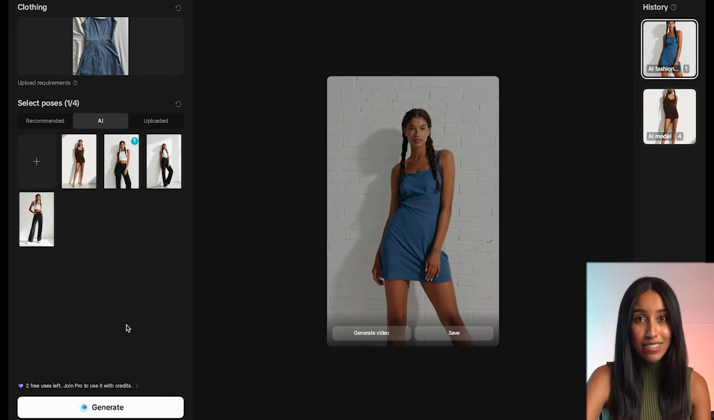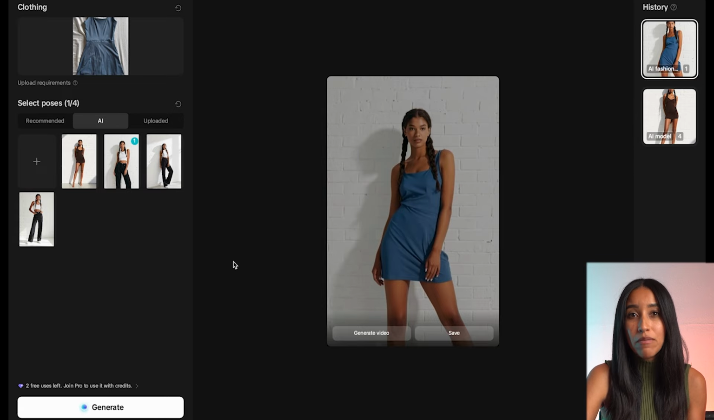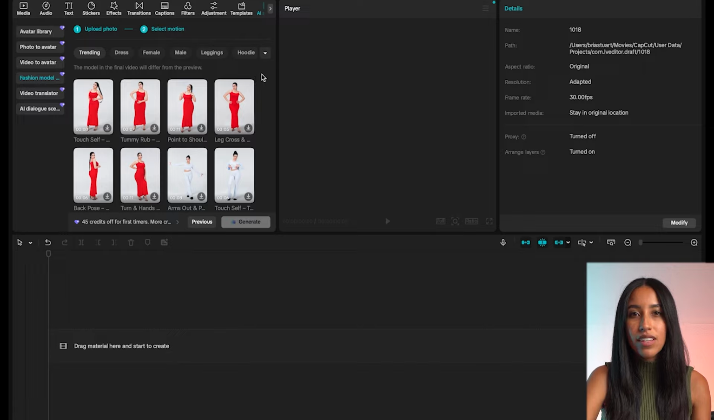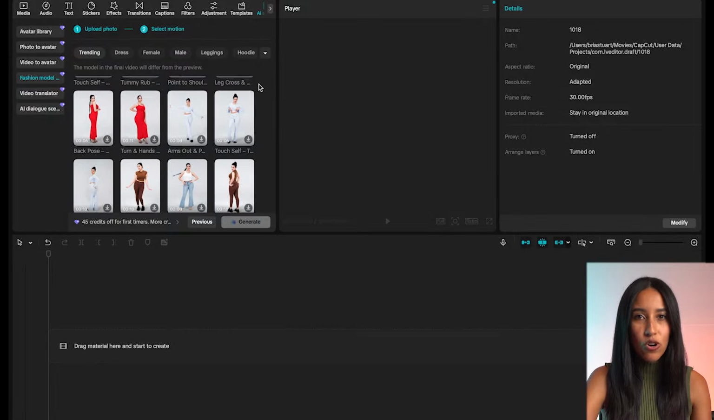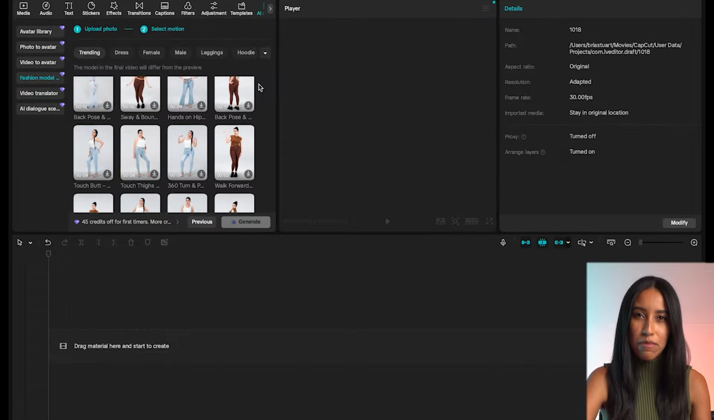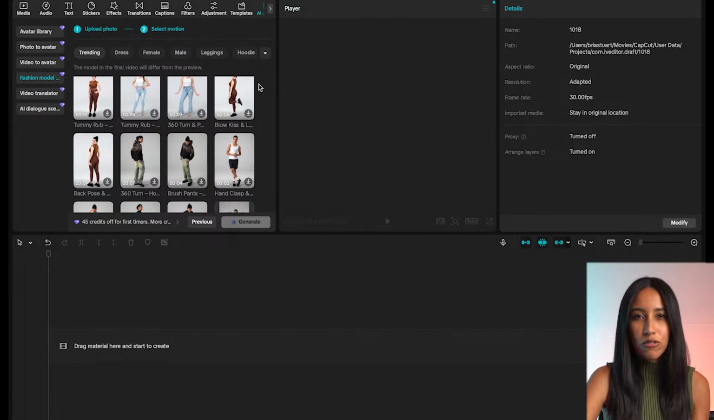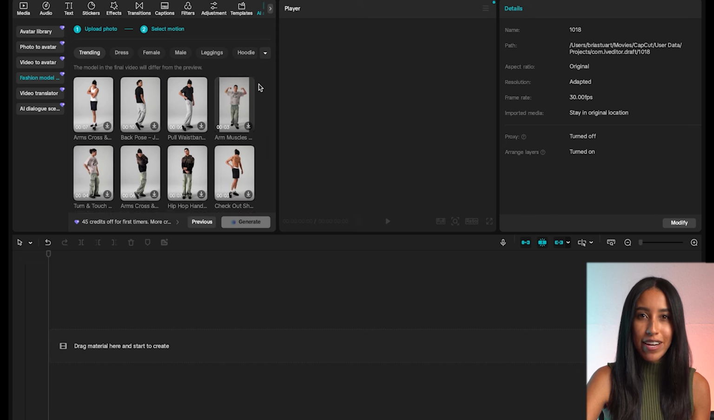She's wearing my dress. From here, I can save my image and go about my day, or transform this still image into a video to better show my audience how the dress moves and how they might look when they wear it in real life. When I click the Generate Video button, it opens the classic CapCut desktop editor. Here, I can choose which movement I want my model to make. There are a few different categories here: trending, dress, female, male, leggings, and so on. Don't worry about this being a different model than the one I picked earlier. This is just a little preview so that you know what to expect before generating your finished video.